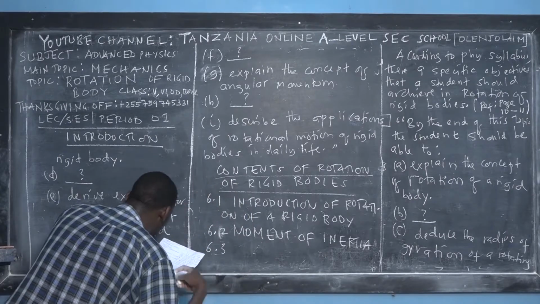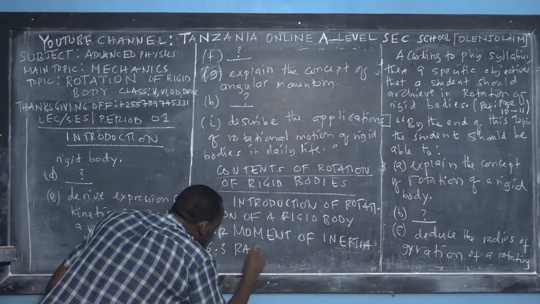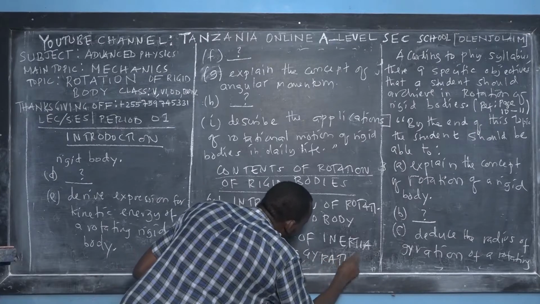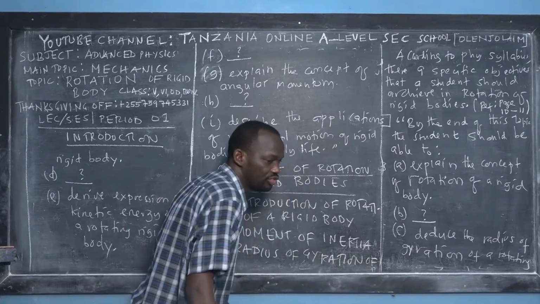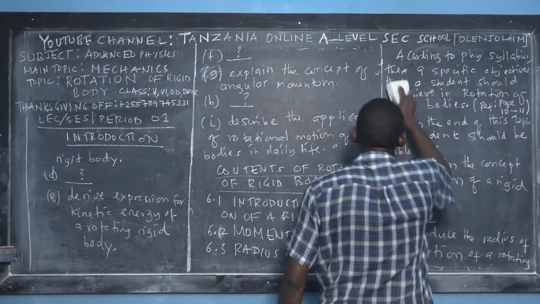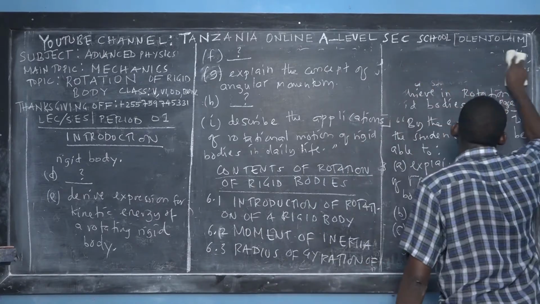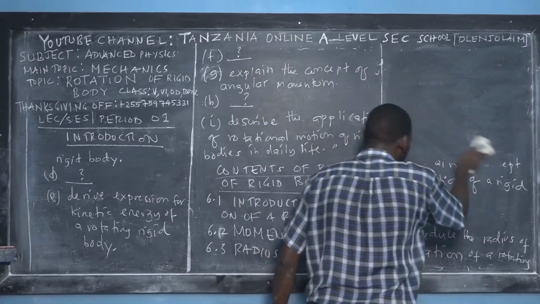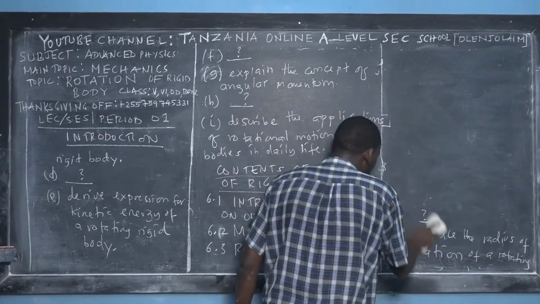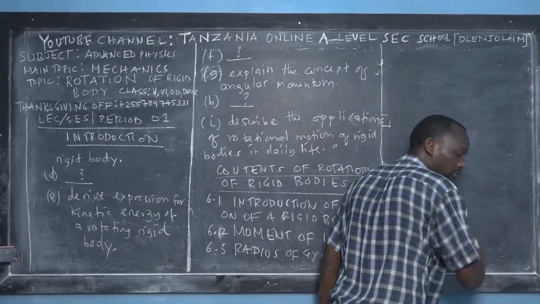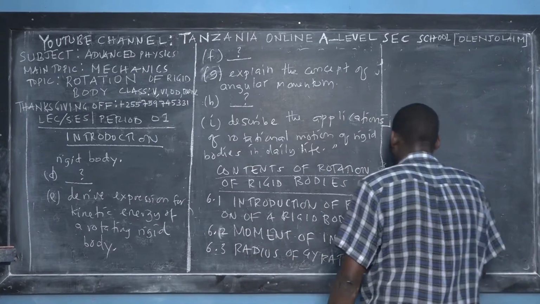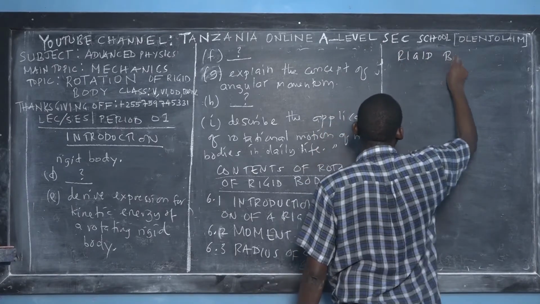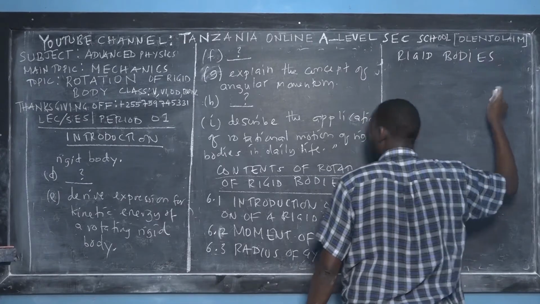The next concept that I will teach you is the radius of gyration. Radius of gyration of what? Of rigid bodies. Radius of gyration of rigid bodies. Say it again. Radius of gyration of rigid bodies.